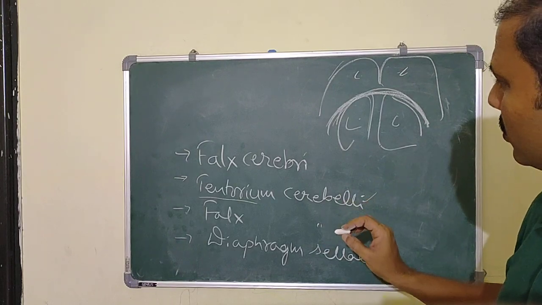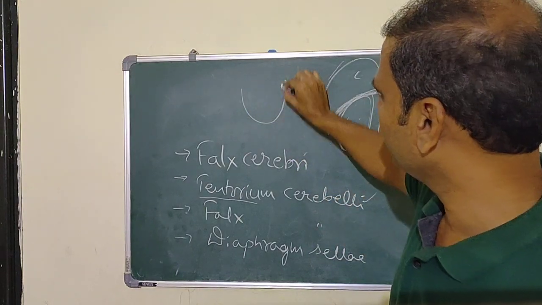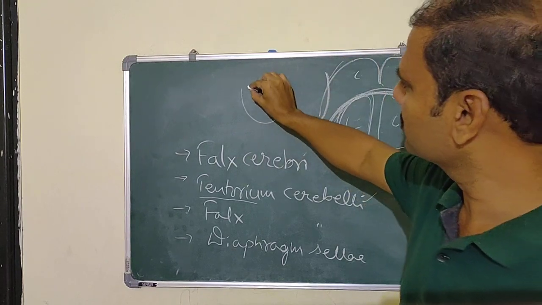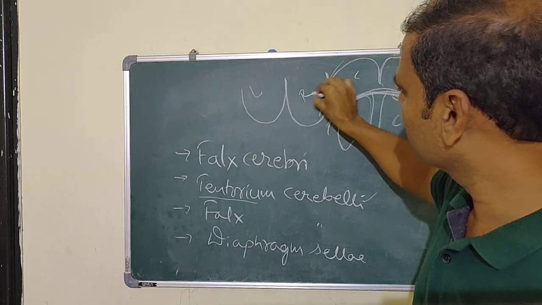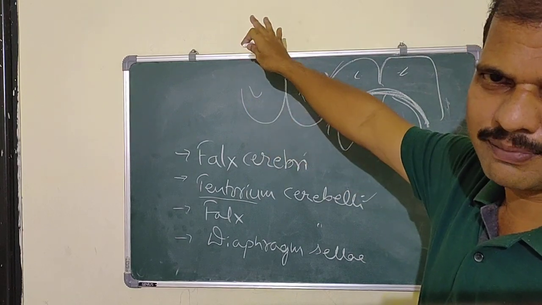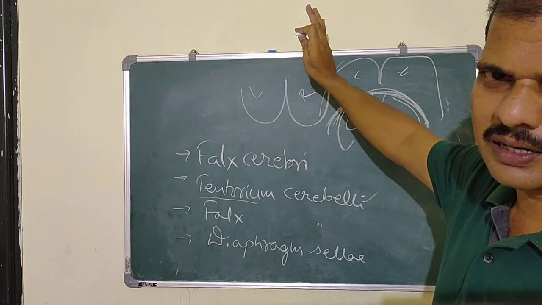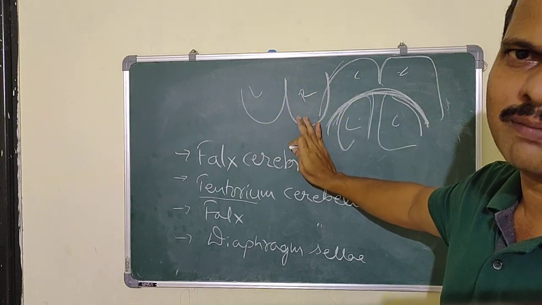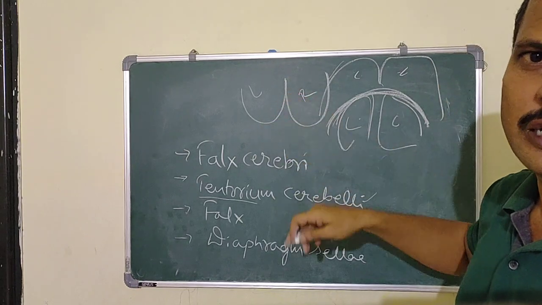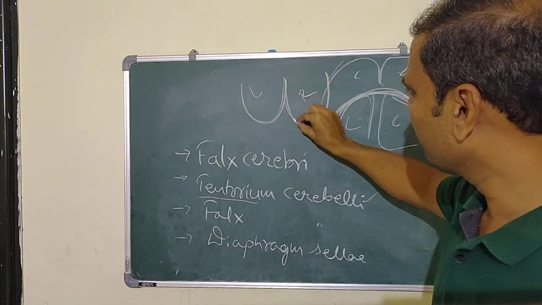Now, how does the tentorium cerebelli look exactly? It looks like a U-shaped structure. It is like this. So this is one and this is two, meaning this is the left and this is the right. So this separates the left cerebrum from the left cerebellar hemisphere and the right cerebral hemisphere from the right cerebellar hemisphere. So there are two parts of the tentorium cerebelli, and each is U-shaped.